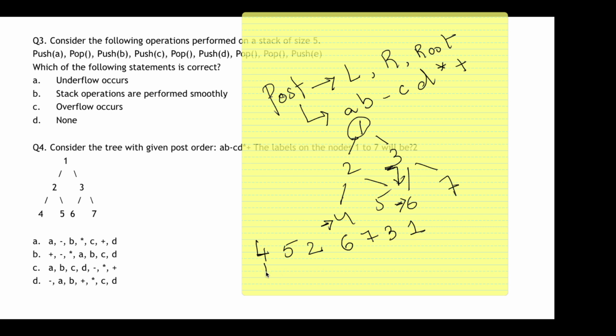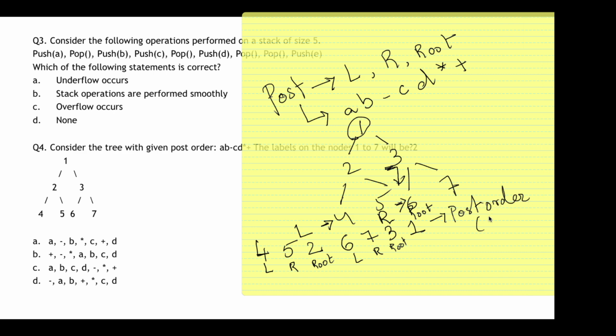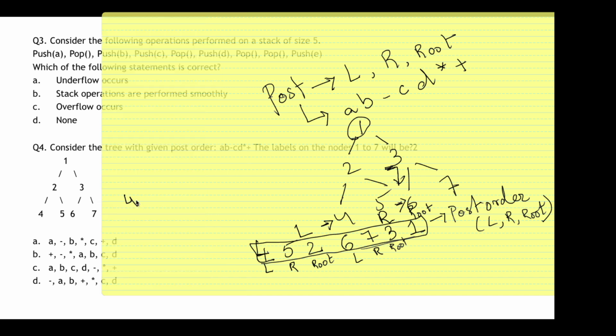Now if you see, this is the left, this is the right, this is the root. Again this is left, this is right, and this is root. And if you consider here, 2 is left, 3 is right, and 1 is the root. So we have satisfied the post order condition, that is left, right, and root. Now this is our sequence. Let me write it here. It's simple: 4, 5, 2, 6, 7, 3, 1.